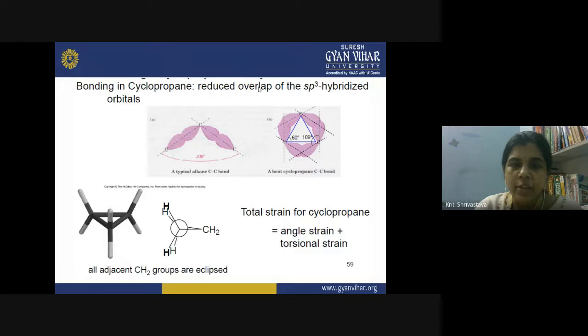So bonding in cyclopropane shows reduced overlap of sp3 hybridized orbitals. This is a typical sp3 hybridized orbital in an alkane carbon-carbon single bond, having a bond angle of 109 degrees. In cyclopropane, if they were oriented in their original structure, these orbitals would be at these positions, and in that case the overlap would not be possible at all. So they have to bend towards each other in order to overlap and form a ring structure. The total strain of cyclopropane is the addition of the contributions from angle strain and torsional strain.